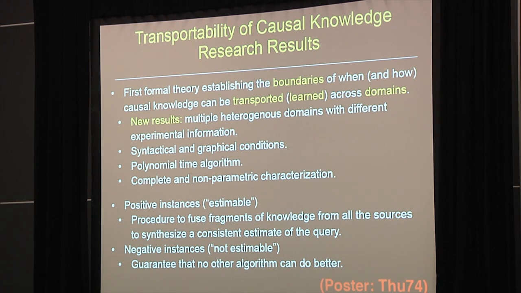The flavor of the results is the following. You have the first formal theory establishing the boundaries, an if and only if, of when and how causal knowledge can be transported across settings or populations. The new result specific to this paper is that we are handling multiple heterogeneous domains with different kinds of experimental information across these domains. The results have syntactical and graphical conditions. You have a polynomial time algorithm to decide transportability, and our treatment is complete, a fully non-parametric characterization of transportability.